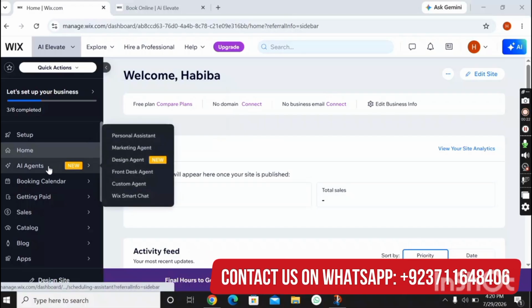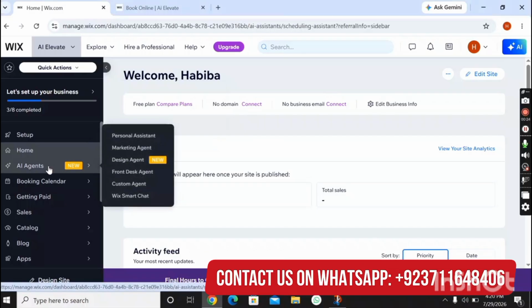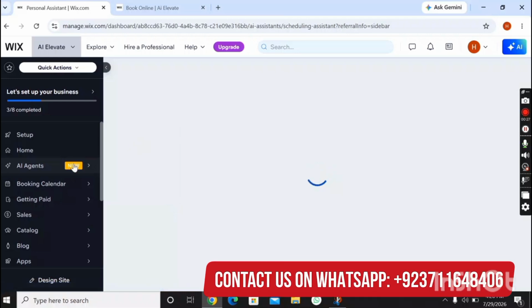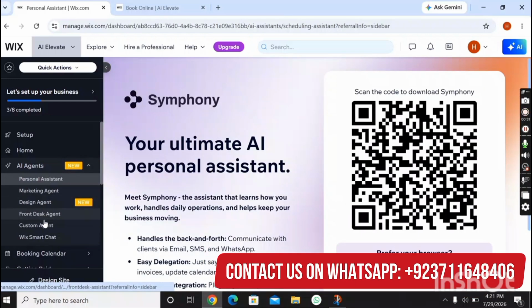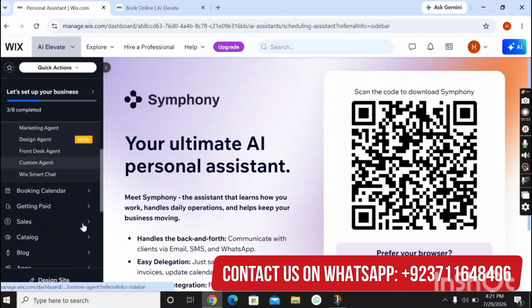So viewers, from here, from AI agent, you can take help from the personal agent, market agent, design agent, front text agent, custom agent with smart chat.